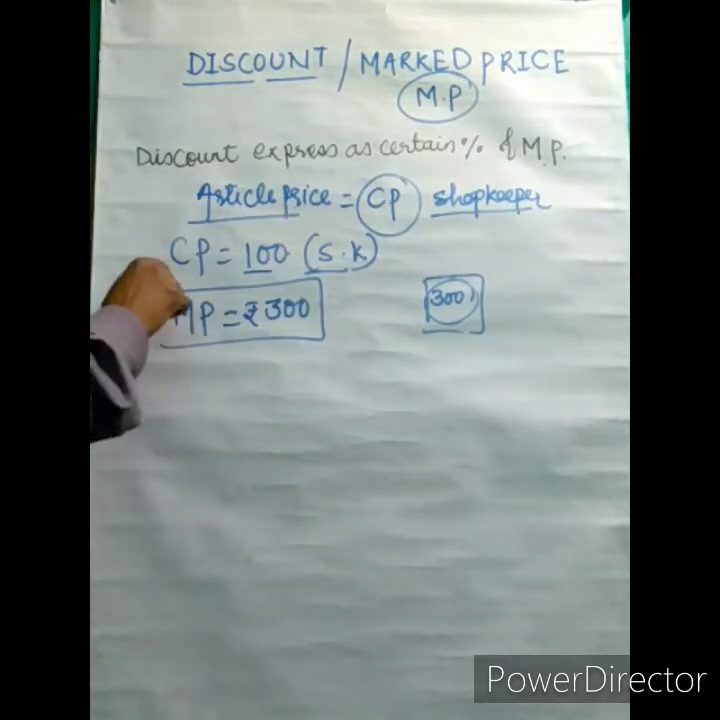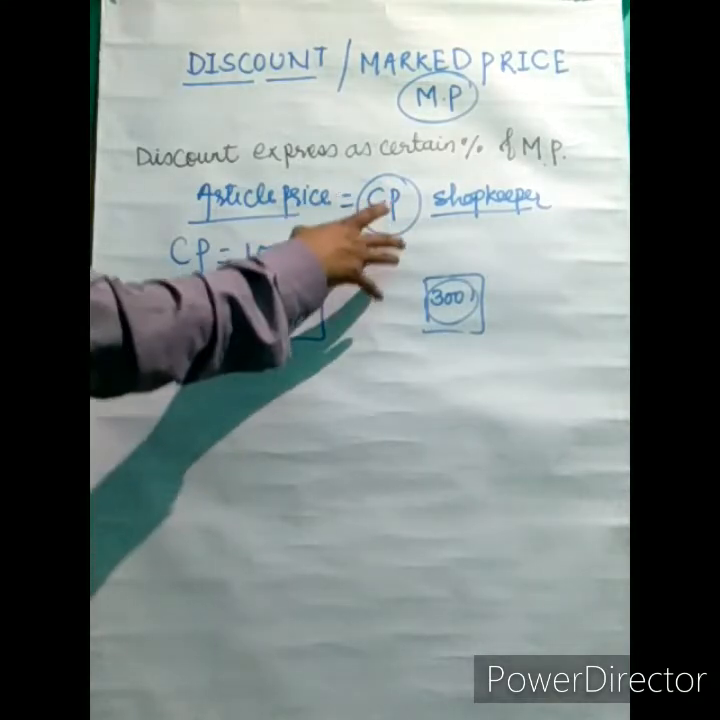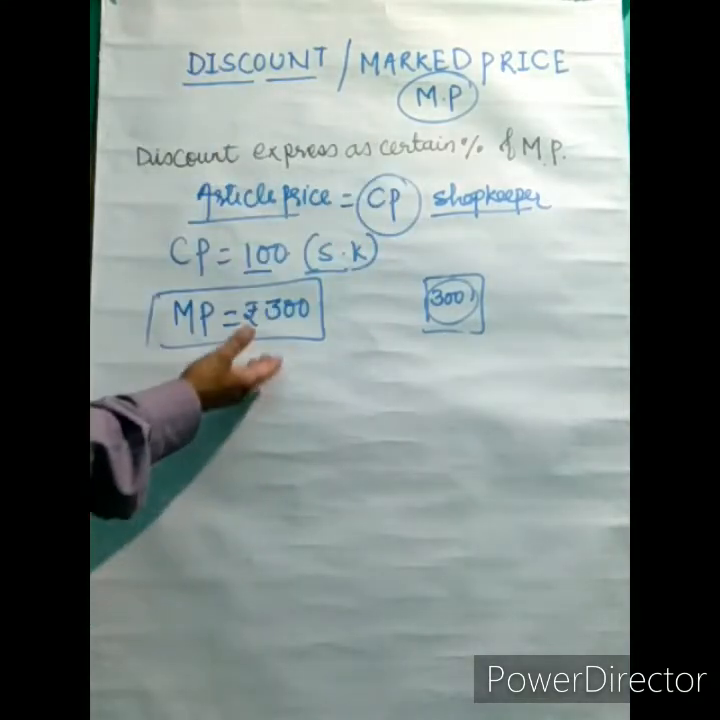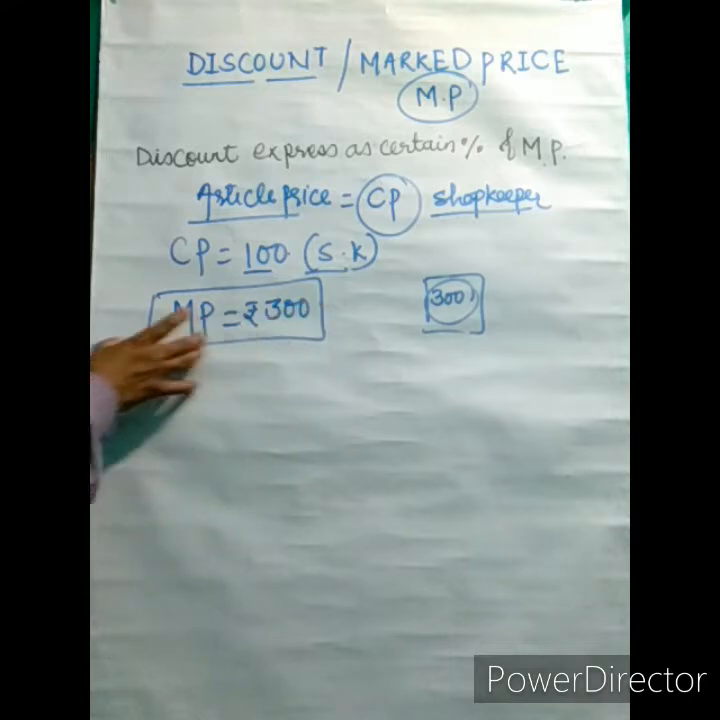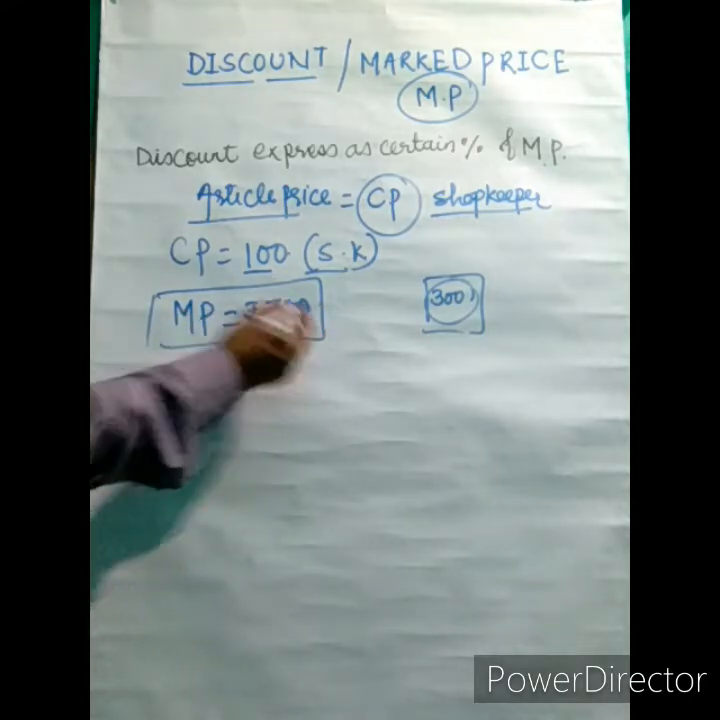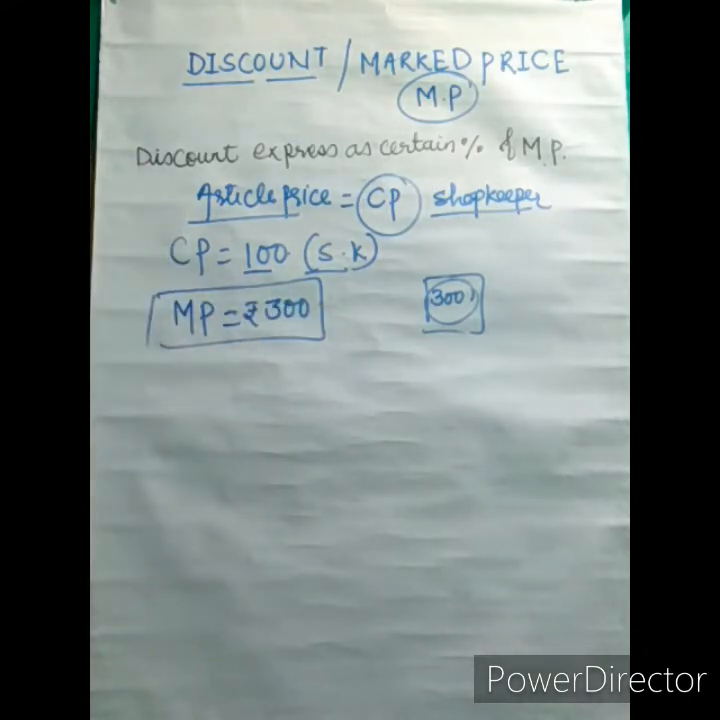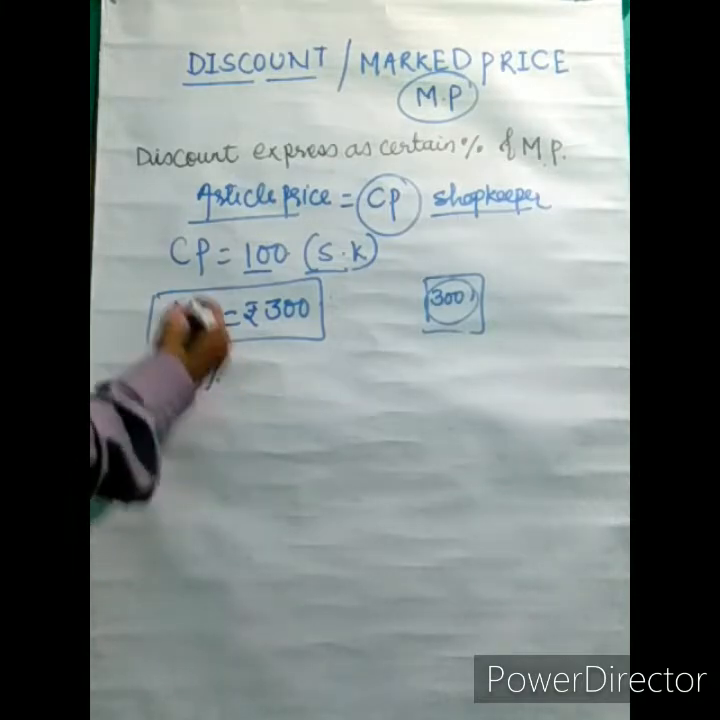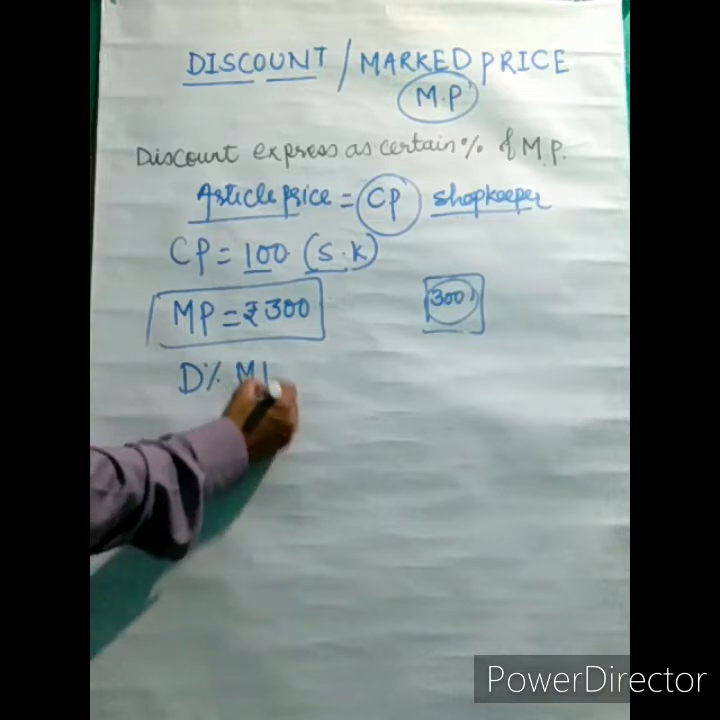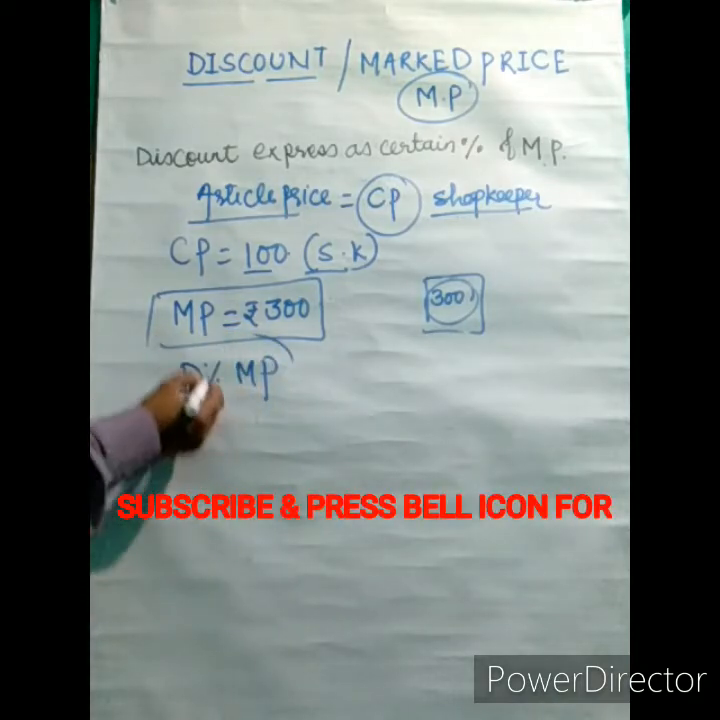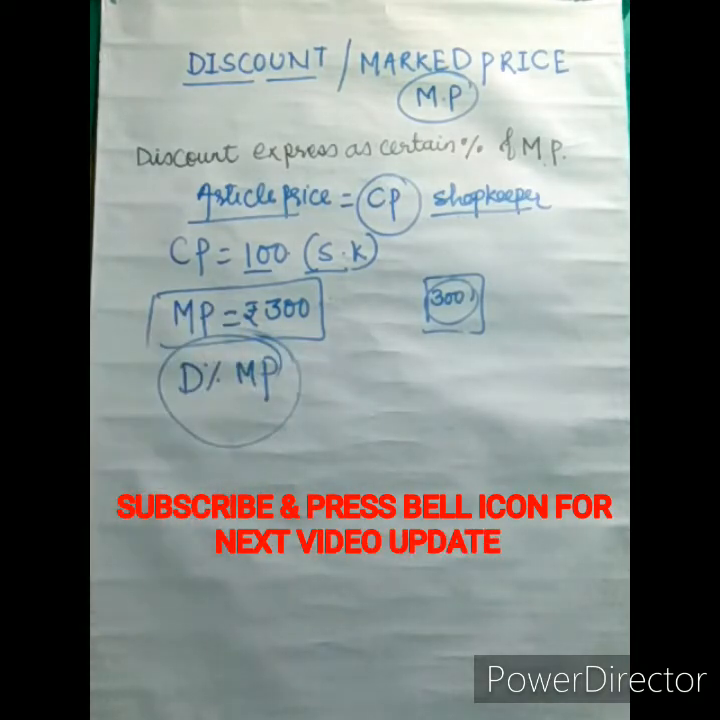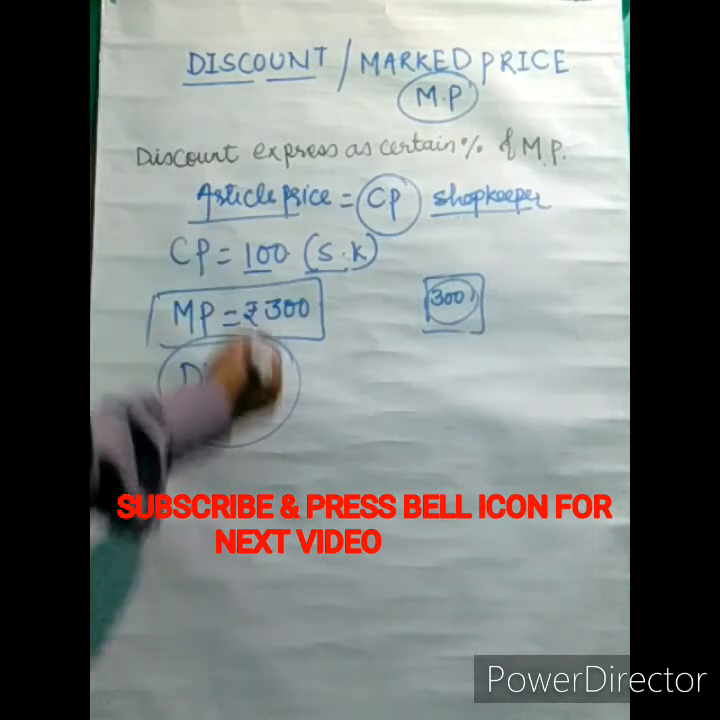So what he is doing is, the CP at which the shopkeeper bought, he is increasing that price by some amount, and here we can see he increased it by 200 rupees. Now it is our mark price. After that we do bargaining, or he gives a discount. The discount he gives is on the mark price, and after that he reduces the price.